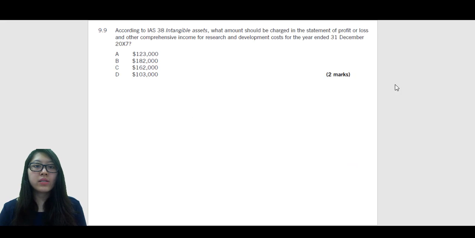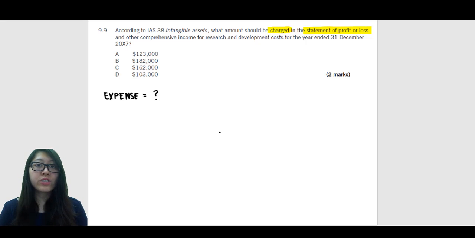So in here it says, according to IAS 38 intangible assets, what amount should be charged in the statement of profit or loss and other comprehensive income for research and development costs for the year ended 31st December 2007. So as you can see here, they're asking us what should be charged to the statement of profit or loss. In other words, they're asking what is going to be recognized as an expense. What is going to be expensed off? If they were asking about what is going to be capitalized, they would have mentioned the statement of financial position.